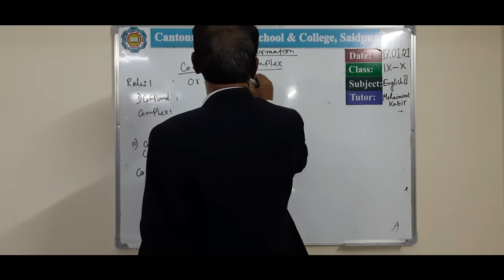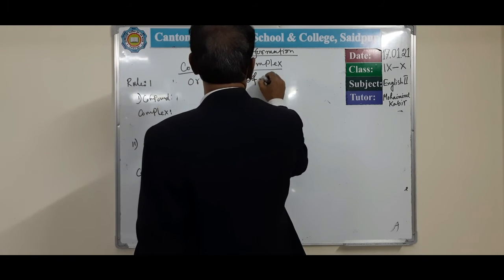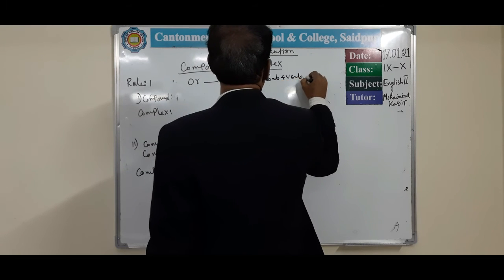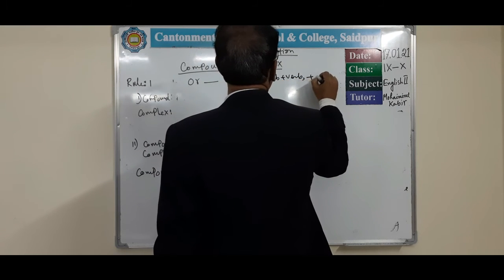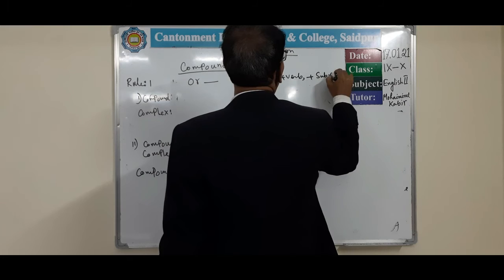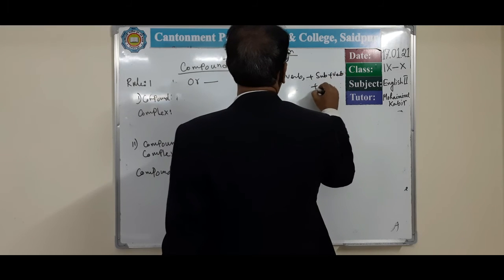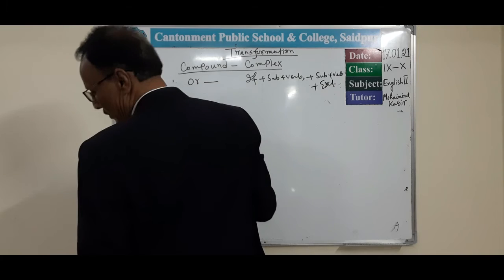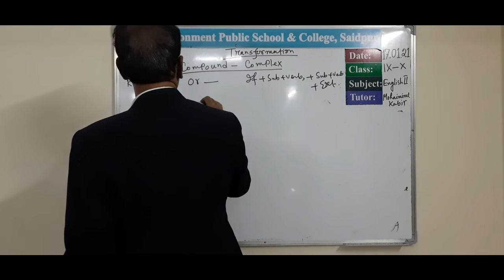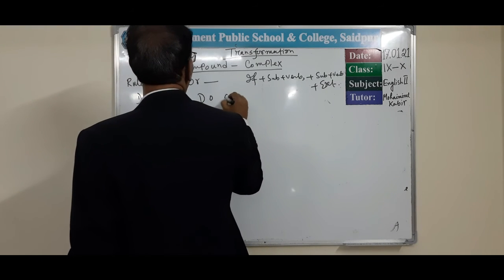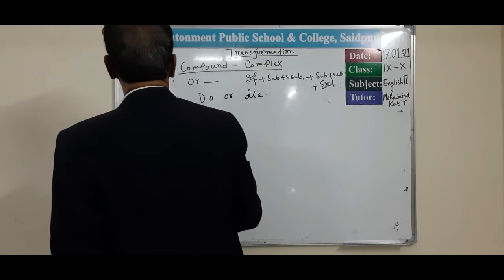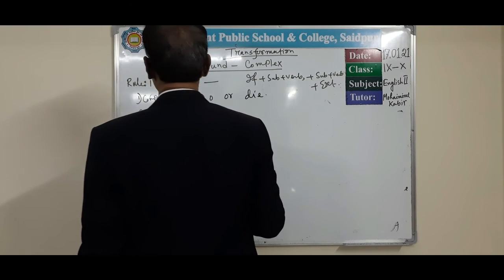First of all, you give if plus subject plus verb, comma, plus again subject plus verb plus extension in this way. For example, do or die. What will be the complex form?